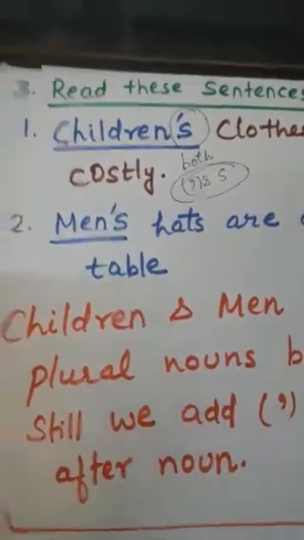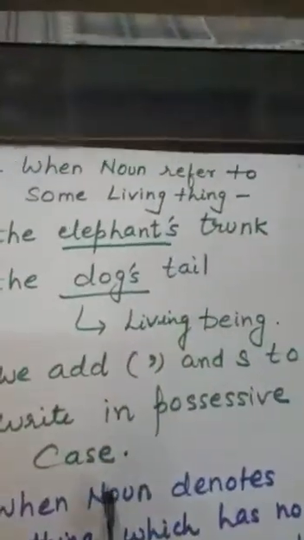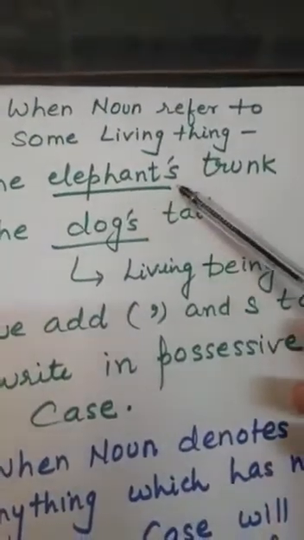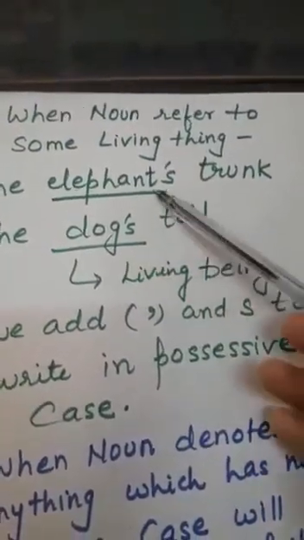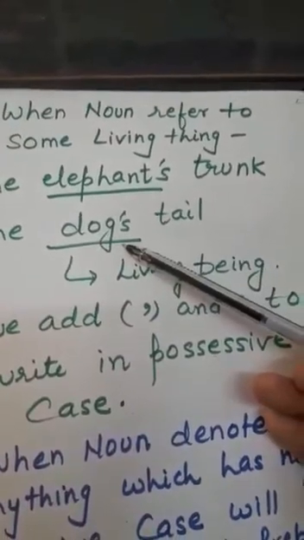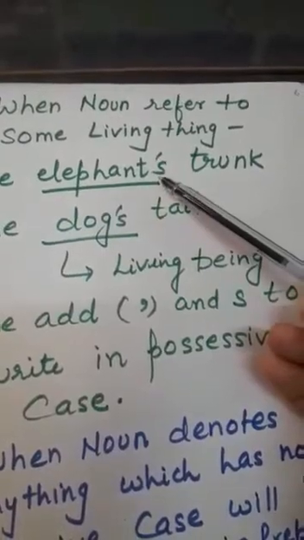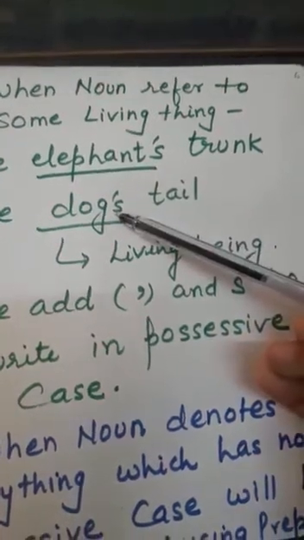Now coming to the fourth rule, when the noun refers to some living thing, for example, the elephant's trunk, the dog's tail. Here elephant and dog both are living things. In that case, we add both apostrophe and s to make it into possessive form.